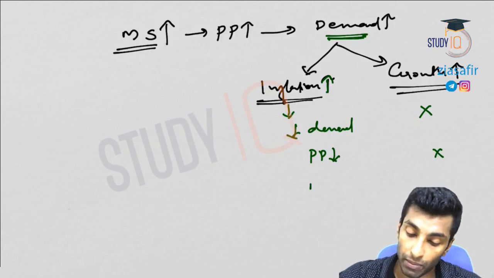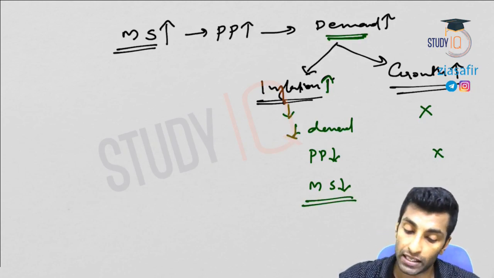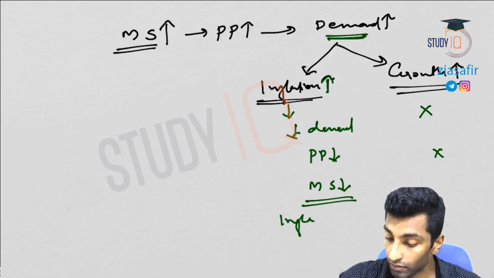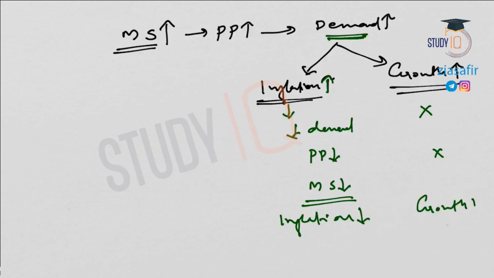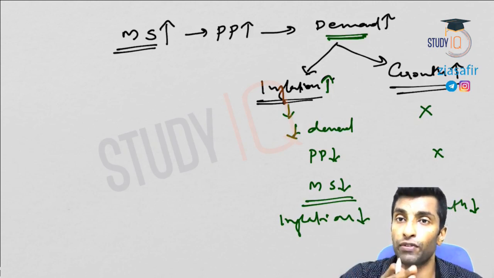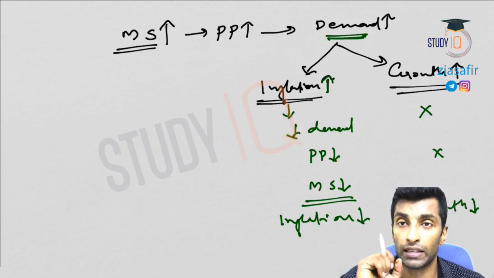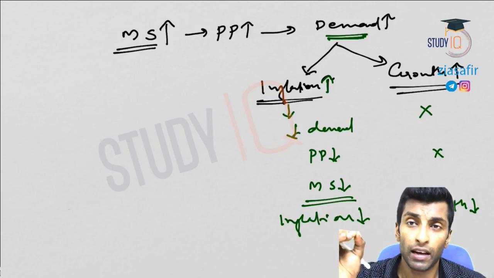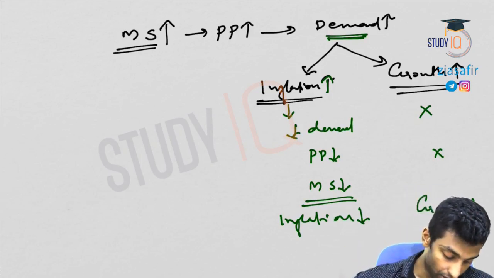If the purchasing power comes down, money supply will come down. If money supply is coming down, inflation will come down. Inflation will be reduced, but at the same time growth also will be compromised. So both go hand in hand. If you need to achieve inflation control, you have to compromise growth. If you need to go for growth, you have to compromise with inflation. This is a dilemma that RBI faces, and this is the monetary policy dilemma. Now there is another concept, monetary policy trilemma. We will discuss that also after some time.